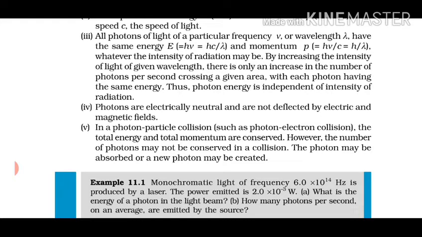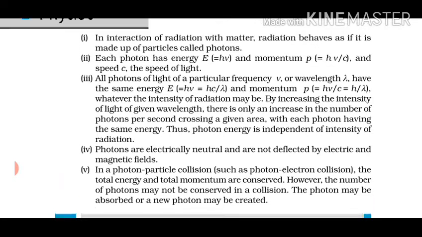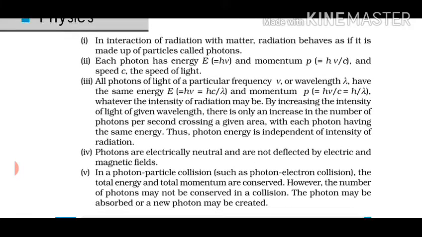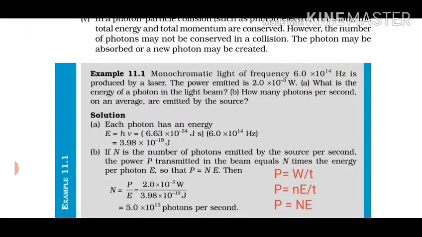So there were 5 points related to the photon. They were the properties, or you can say the characteristics or features of photon, right? So let us proceed with example number 11.1. What does it say? It says monochromatic light. Monochromatic means single frequency or wavelength. Monochromatic light of frequency 6 into 10 raised to power 14 hertz is produced by a laser. So there is a laser which is producing a light, monochromatic obviously, whose frequency is how much? 6 into 10 raised to power 14 hertz.